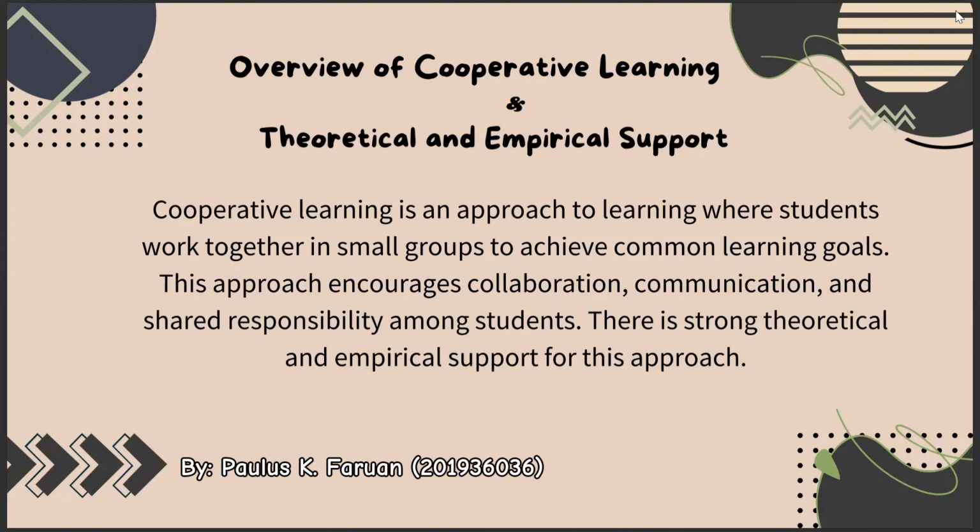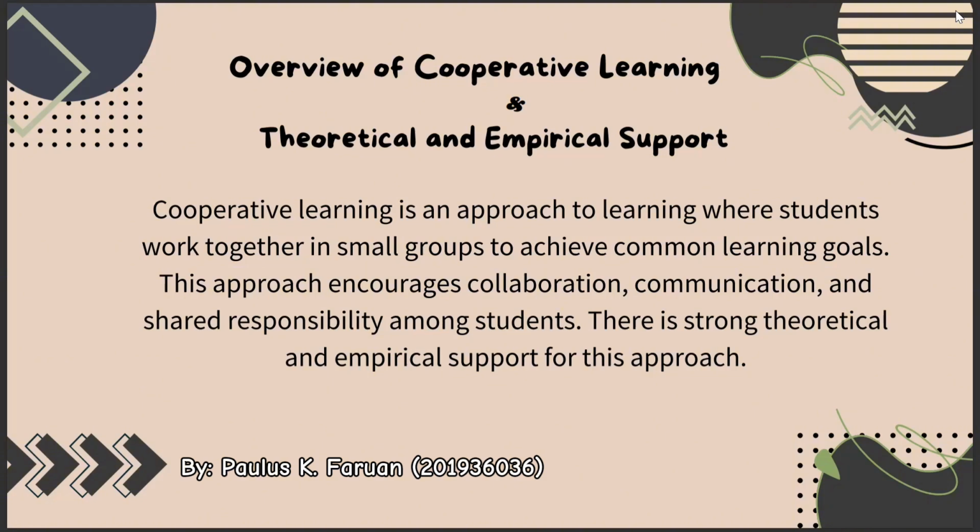Social comparative theory refers to the belief that learning occurs through social interaction and collaborative learning. 2. Constructivist theory emphasizes the importance of constructing knowledge together through discussion and collaboration.